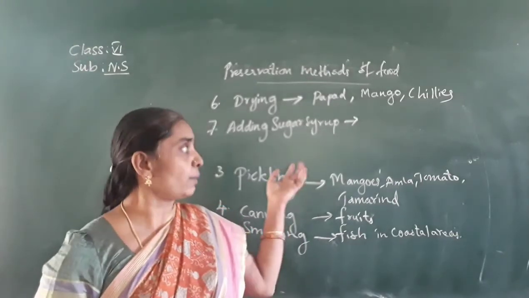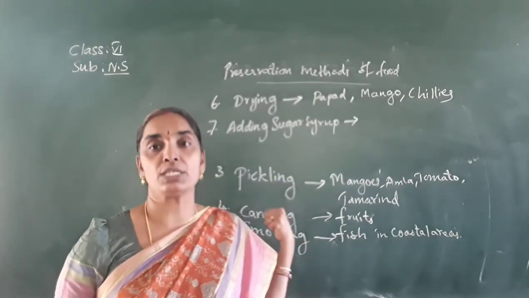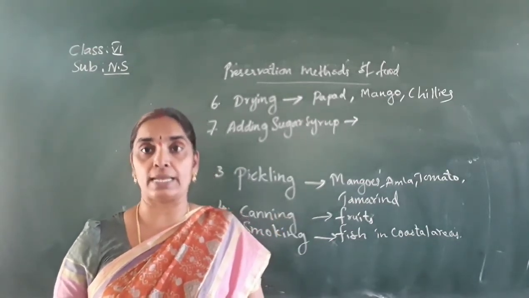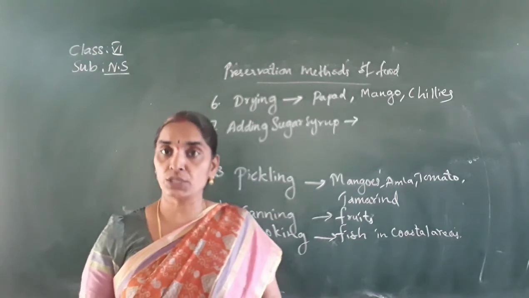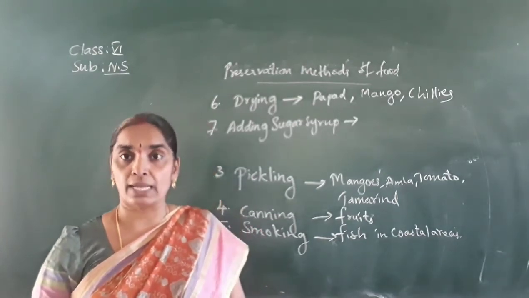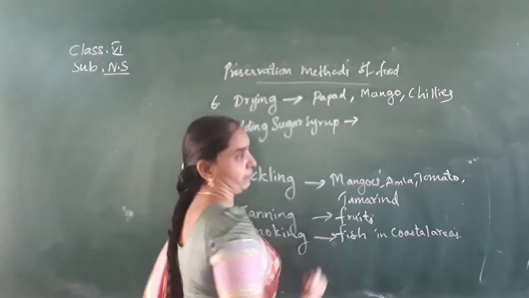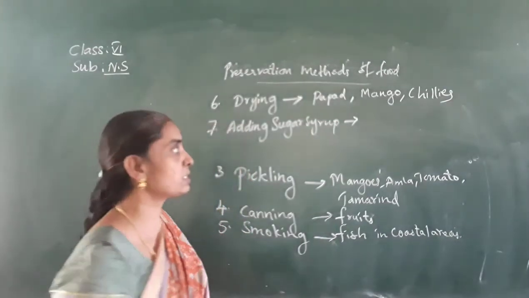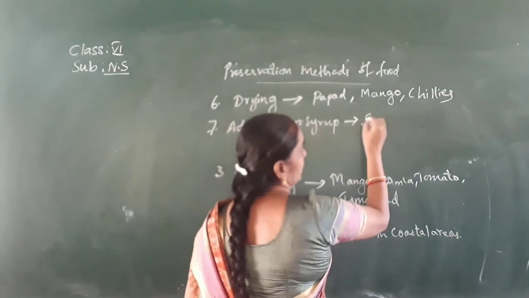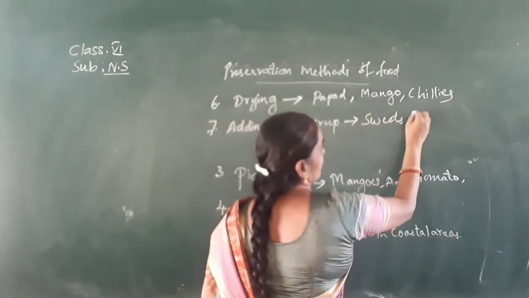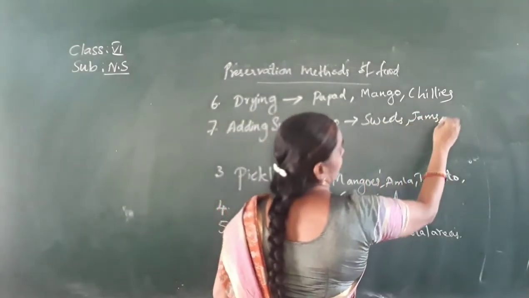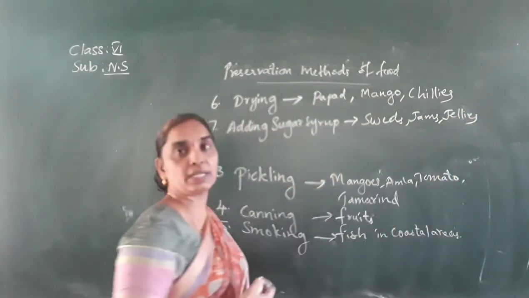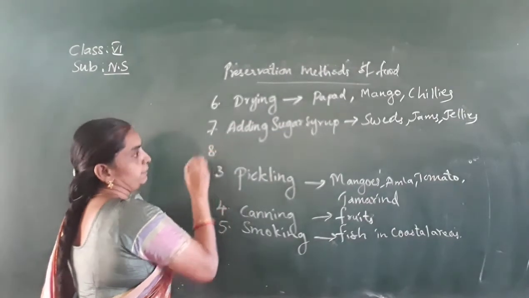So amlas and others are preserved in the sugar syrup, and sweets also. Sweets, jams, and jellies are preserved in the sugar syrup so that they may be kept for a longer period without spoilage.